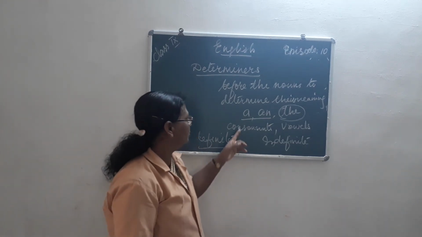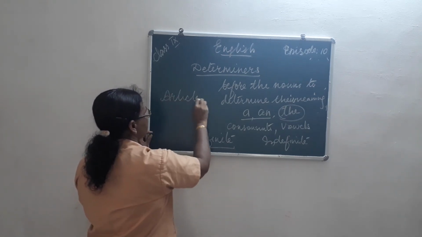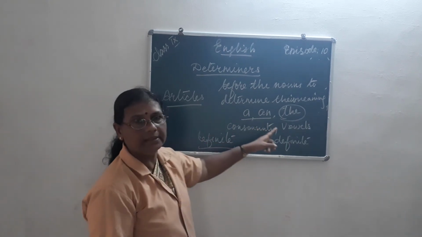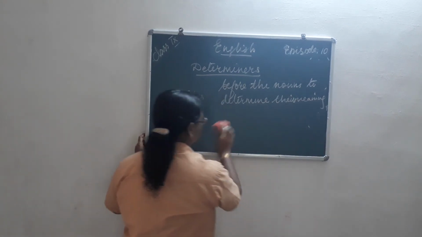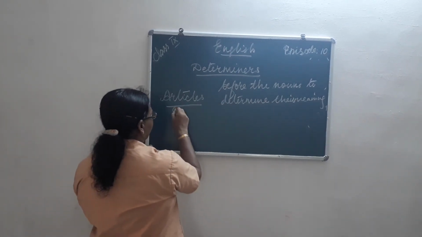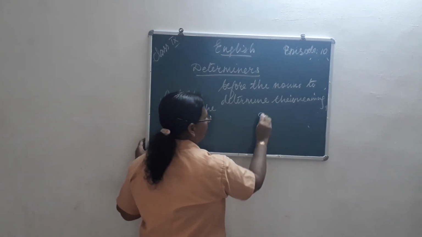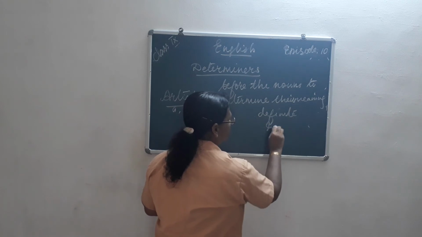Then these three are called articles: a, an, and the. That means definite and indefinite.